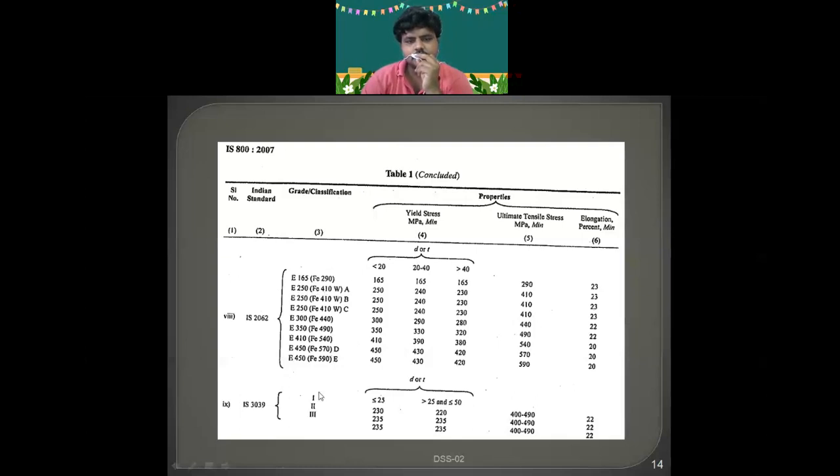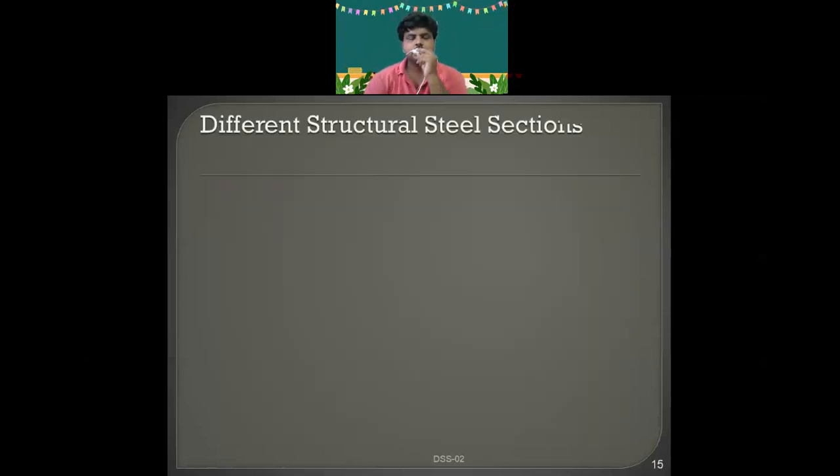So see here. In between brackets, you got FE 590. What does this 590 mean? Ultimate stress. What will be its yield stress? 450. Like that, you have to remember this. No need to remember, but from the ESET point of view, this is to be remembered, because the code book will not be allowed there, but for our college, the code book is allowed.